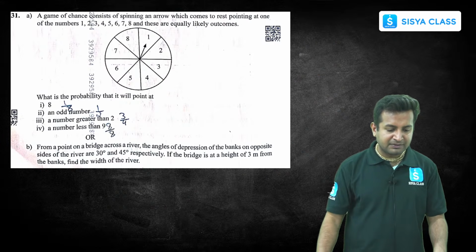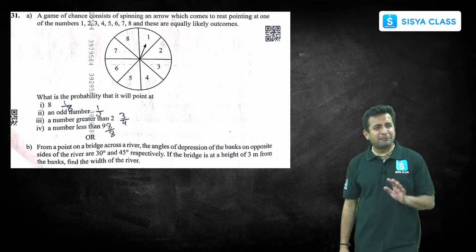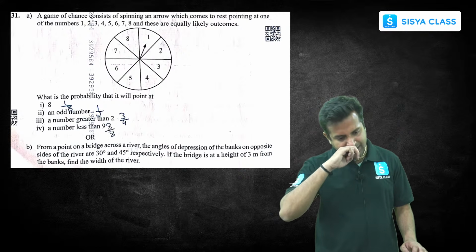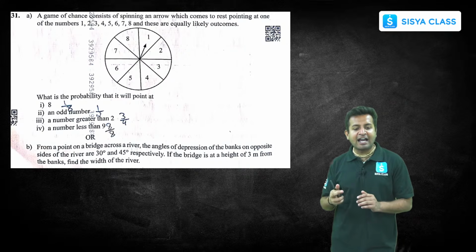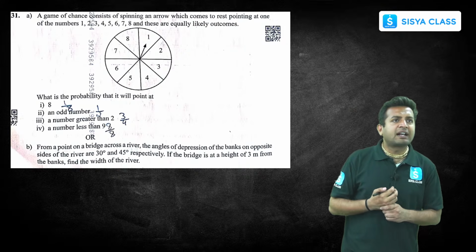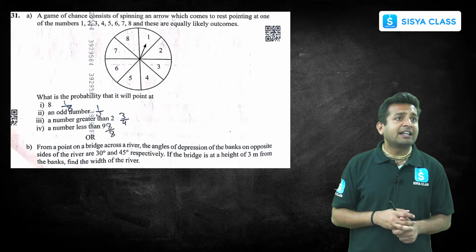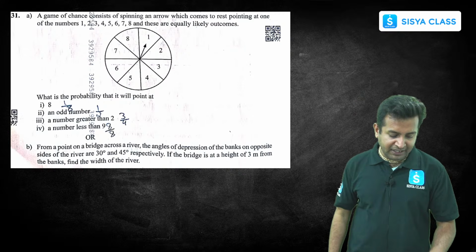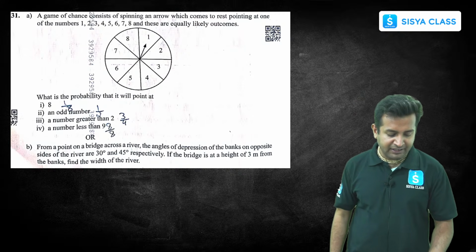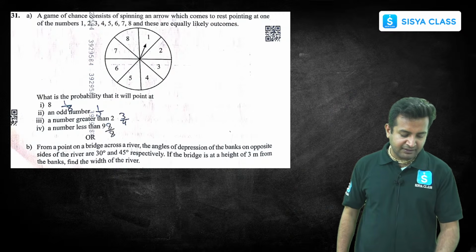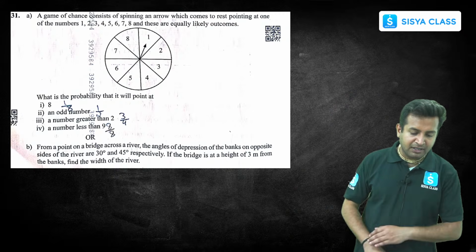So this question is again a very simple question. What are they asking? They're asking that a game of chance consists of spinning an arrow which comes to rest on the numbers 1, 2, 3, 4, 5, 6, 7, 8, and these are equally likely outcomes. They have already given equally likely, right? So we have to solve this. Okay, so let's solve this question.